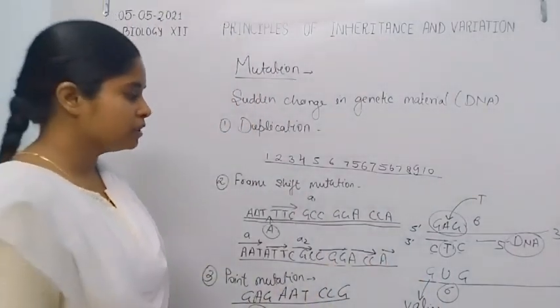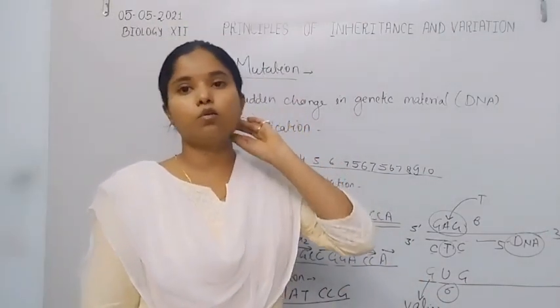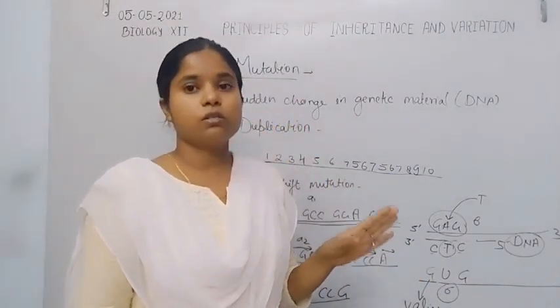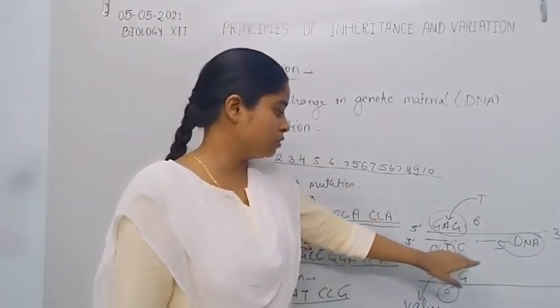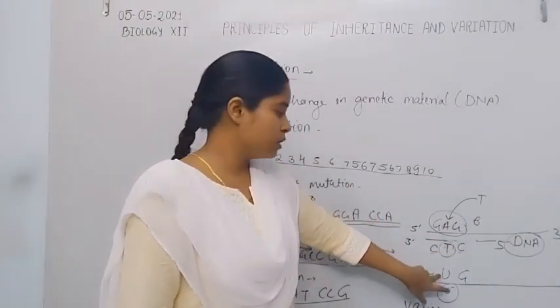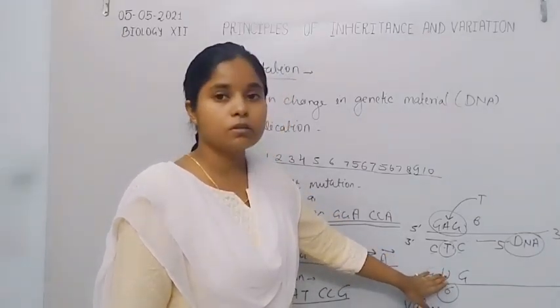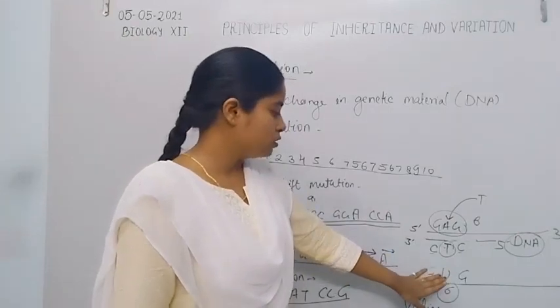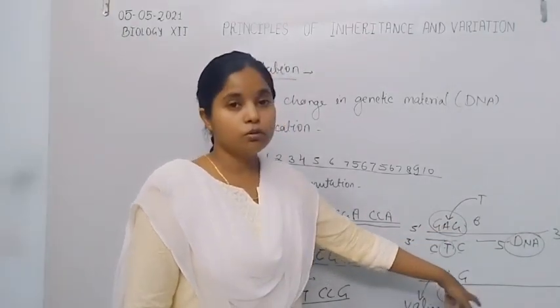In the transcription process, the conversion of the triplet codon takes place from GAG to GUG.